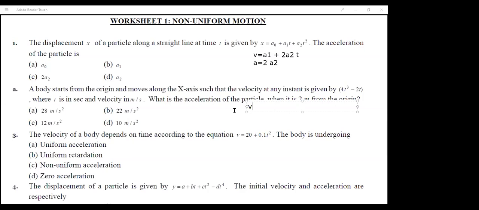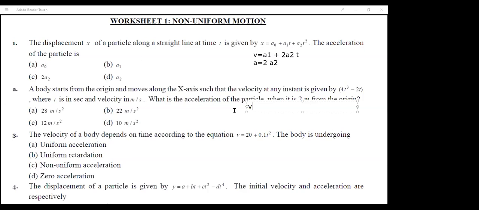Okay. So you applied the integration part. Yeah, integration from displacement 0 to 2 and time 0 to t. Okay. So you will get a time equation, which is t to the power 4 minus t square minus 2 equal to 0. If I solve that, I will get t is equal to root 2 seconds.